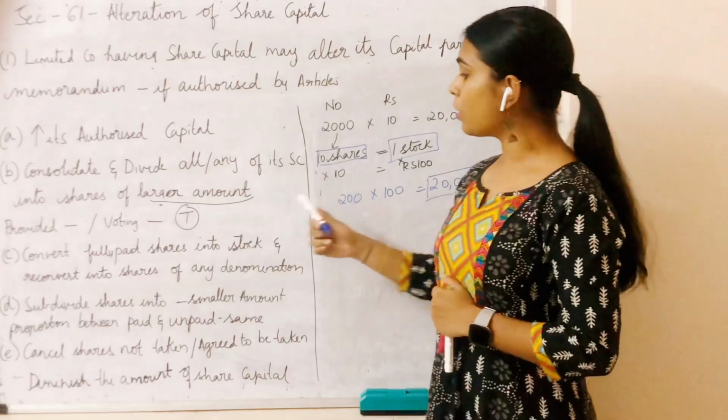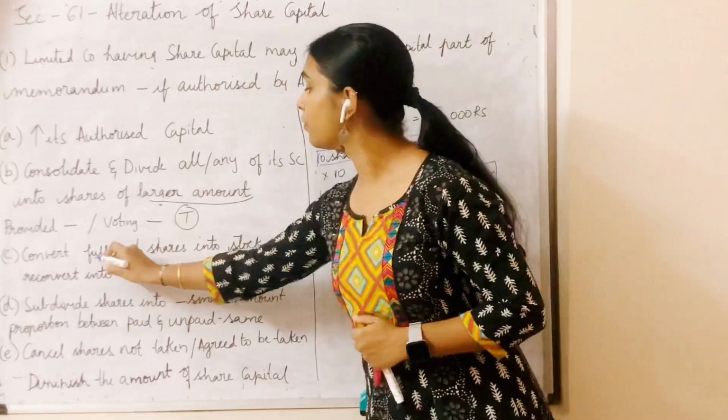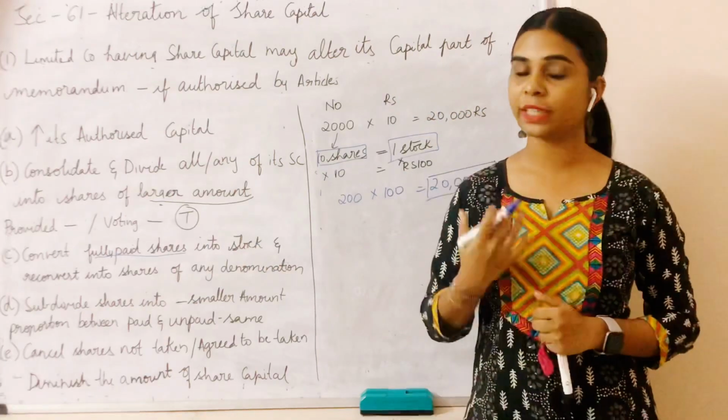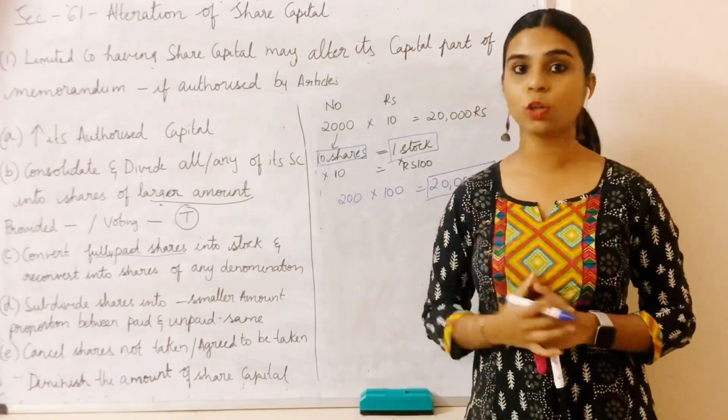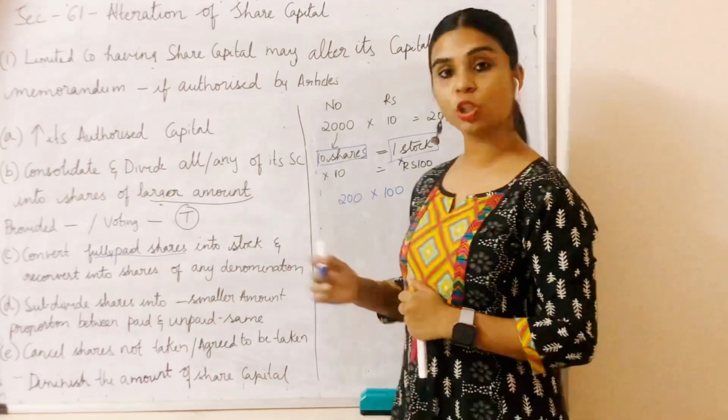So this is about clause C, and in clause C it also says that we can only convert fully paid up shares. So if anything is remaining unpaid or uncalled, then it cannot convert such shares into stock. So this is about clause C.